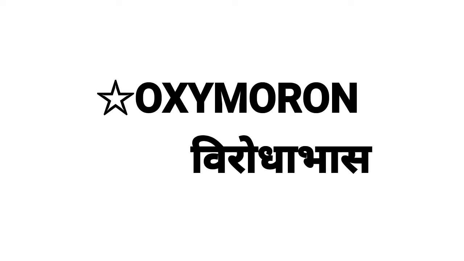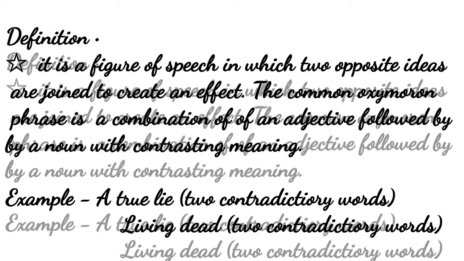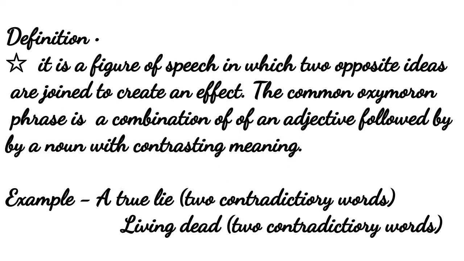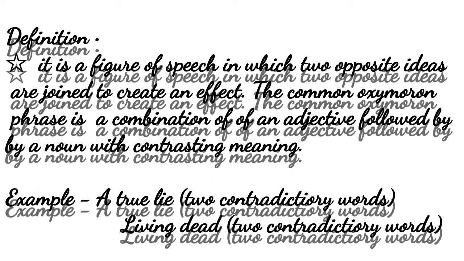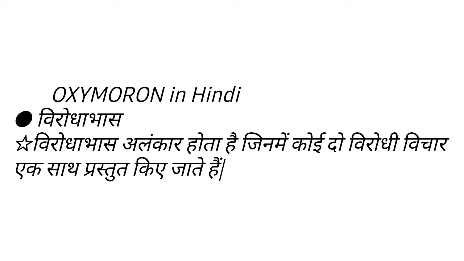So far as the definition is concerned, we can say that oxymoron is a figure of speech in which two opposite ideas are joined to create an effect. The common oxymoron phrase is a combination of an adjective preceded by a noun with contrasting meanings, such as a true lie, or a living death, right? In Hindi we can say this term as विरोधाभास. विरोधाभास वो अलंकार होता है जिसमें दो विरोधी विचार एक साथ व्यक्त किए जाते हैं. This is how we can define it.